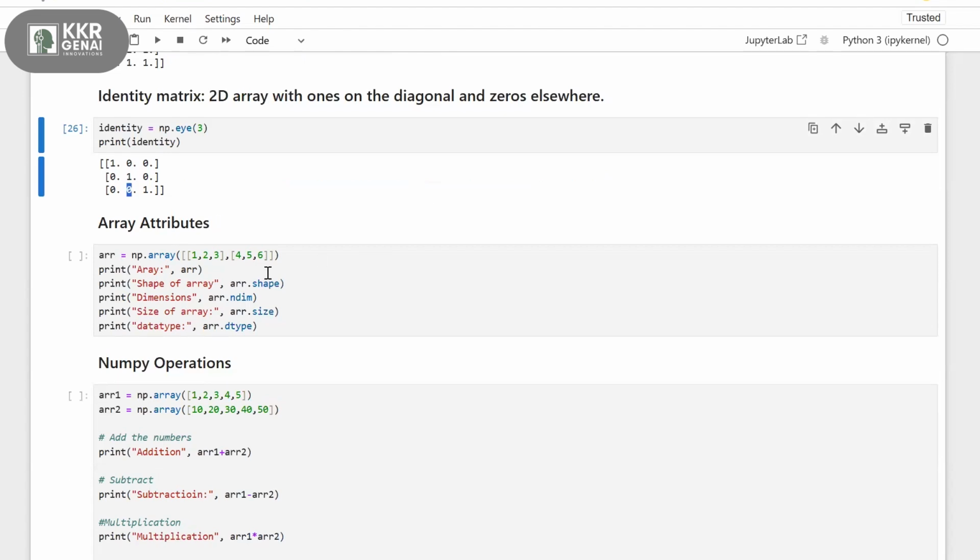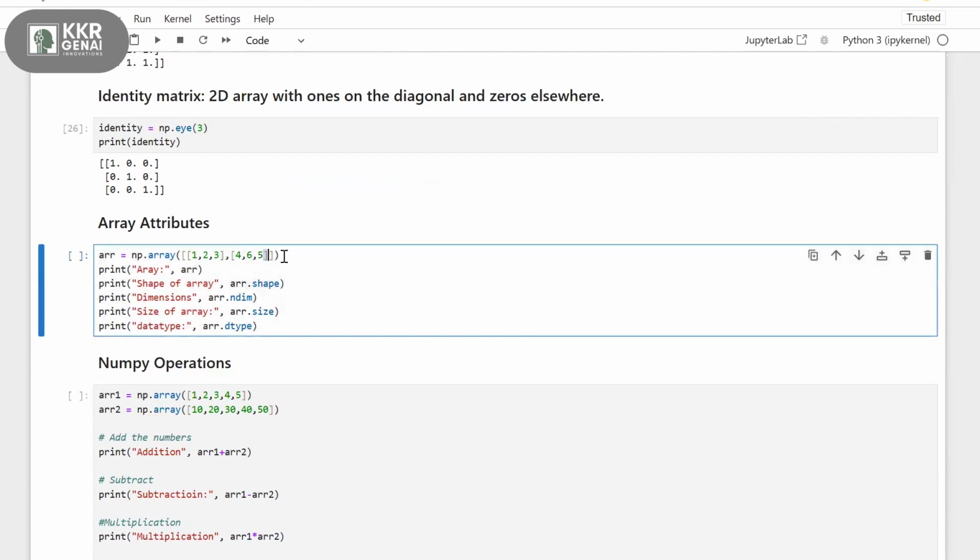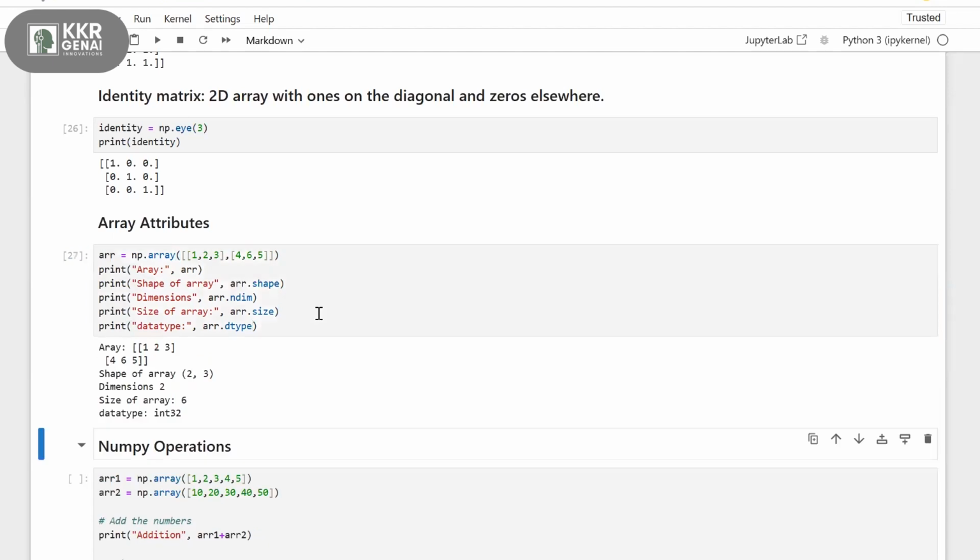Next we see some array attributes. First, I'm giving my two-dimensional array, 1, 2, 3, and 4, 5, 6. So this is my two-dimensional array, and here are some attributes. First, I'm printing my array, and then the shape of the array, the dimensions, the size of the array, and the data type. Let's see the output first.